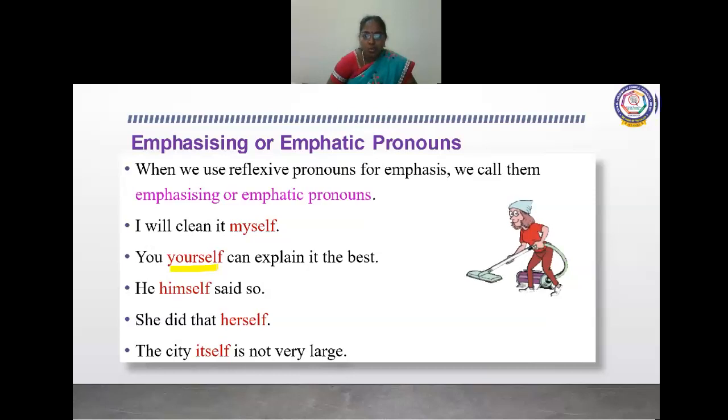He himself said so. She did that herself. The city itself is not very large. Here, everything is coming after a subject, near to the subject. We are getting itself, himself, herself. So all these emphatic pronouns will be like that. I myself, you yourself, he himself, she herself, the city itself. All these are emphatic pronouns.